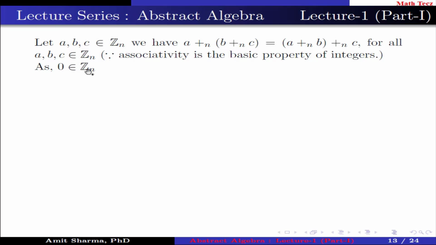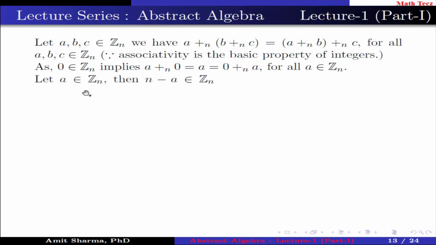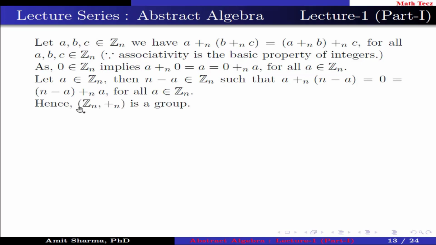As 0 belongs to Zn implies A plus 0 under addition modulo n equal to A equal to 0 plus A under addition modulo n for all A belongs to Zn. Let A belongs to Zn, then n minus A also belongs to Zn, such that A plus (n minus A) under addition modulo n equal to 0, which is equal to (n minus A) plus A under addition modulo n for all A belongs to Zn. Hence, Zn under addition modulo n is a group.